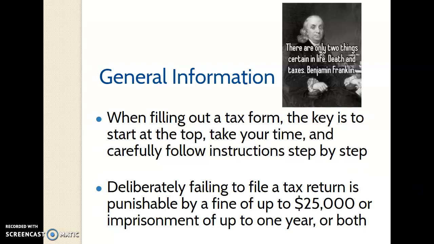When you are filing your tax forms, you need to just start at the top and work your way down. Take your time, read it thoroughly. There is step-by-step instruction on the IRS website. It's a big instruction packet, so if you ever have a question on one of the lines of your tax return form, then read the instructions. Deliberately failing to file a tax return is punishable by up to a fine of $25,000 or imprisonment of up to a year, or both. So make sure you file your tax returns every year.